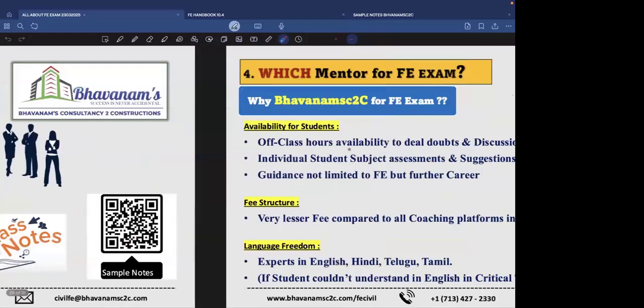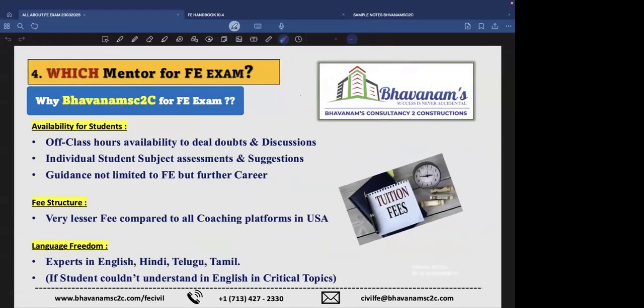Next, we'll be available to students through WhatsApp groups. Even after the session, if you have an issue, you can WhatsApp a screenshot of your question and we can solve it. And the fee is very low compared to other institutes. It's around $300, whereas most running institutes for the FE charge around $1,000 to $1,200.